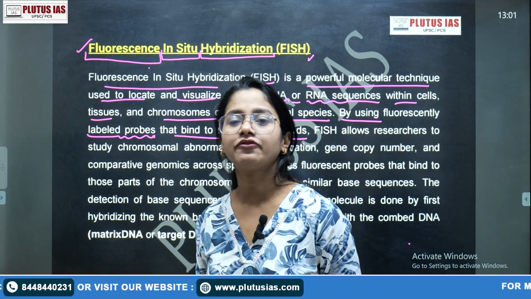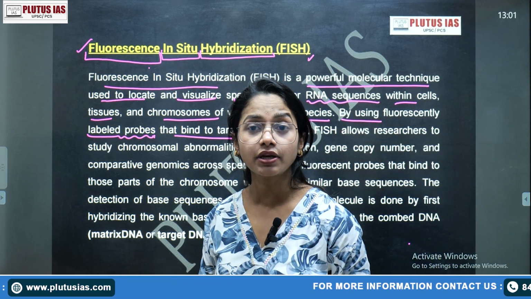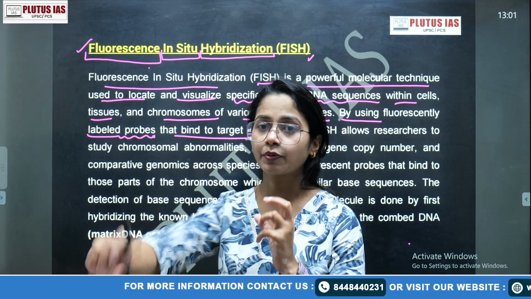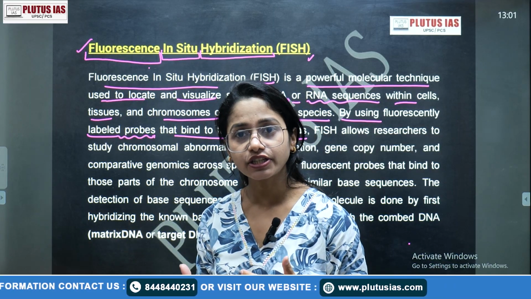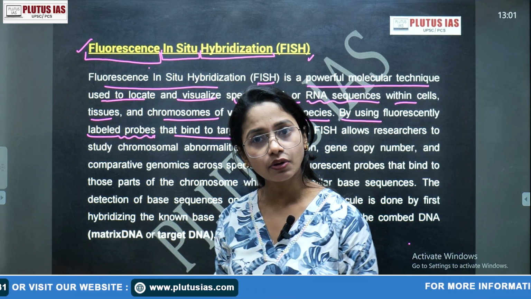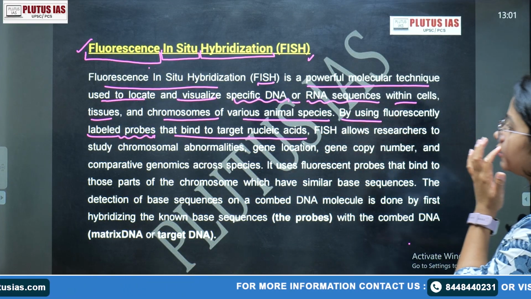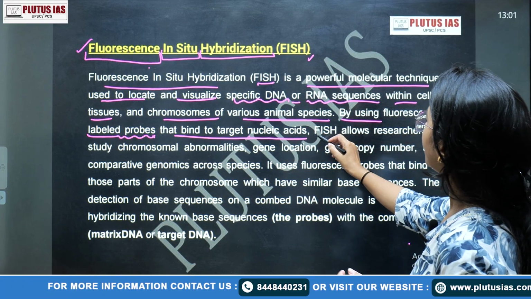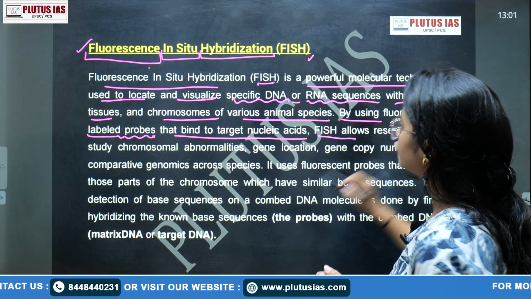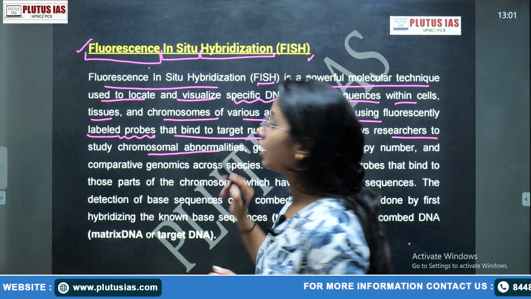If you got the concept so far, you can understand that the probe is something specific which binds to the nucleic acid. The labeled probe binds to the target nucleic acid, and FISH allows researchers to study chromosomal abnormalities.